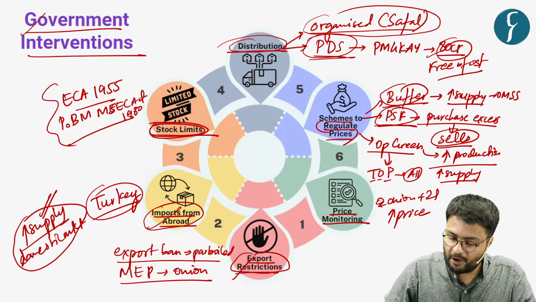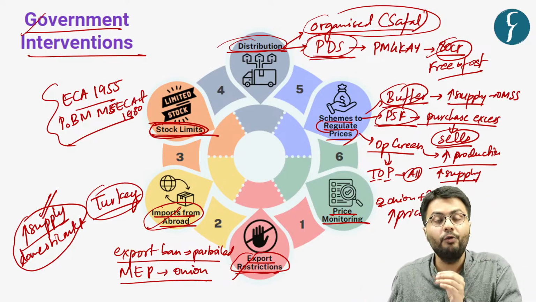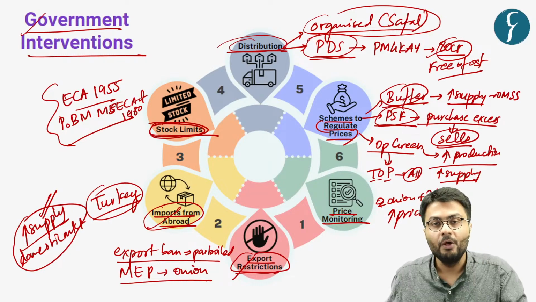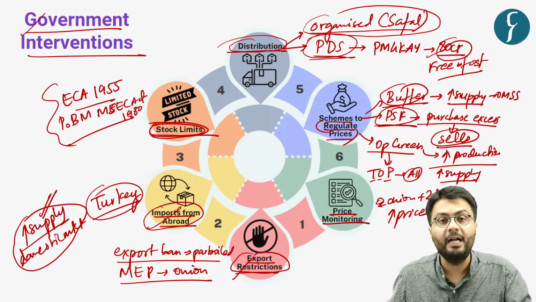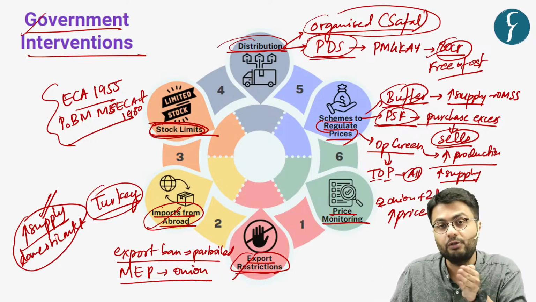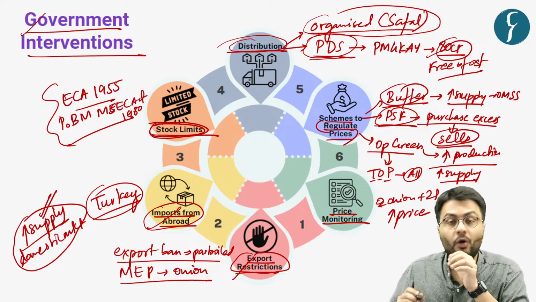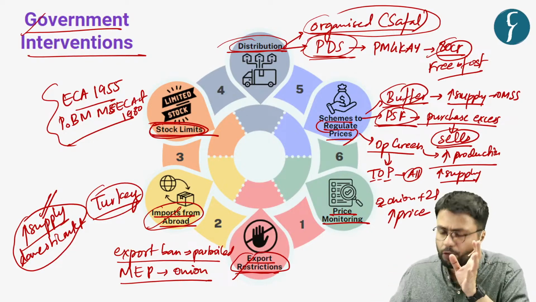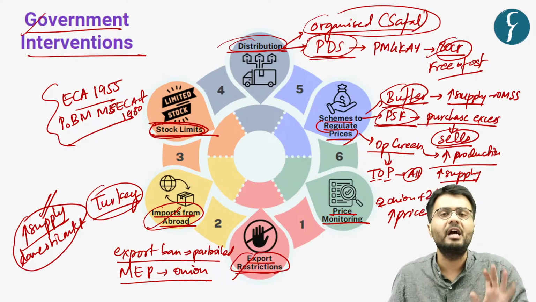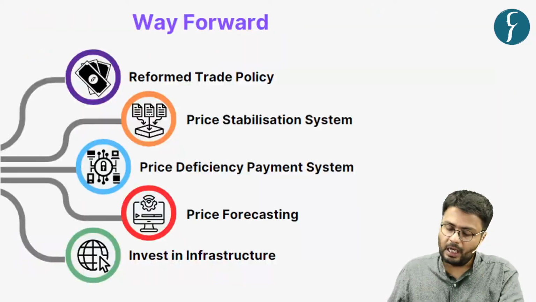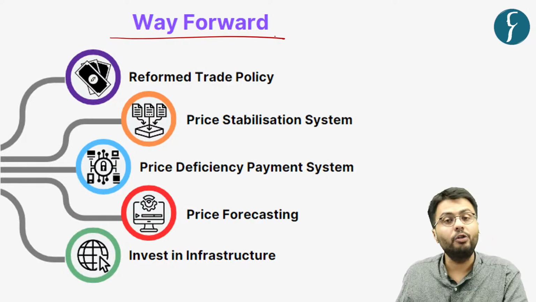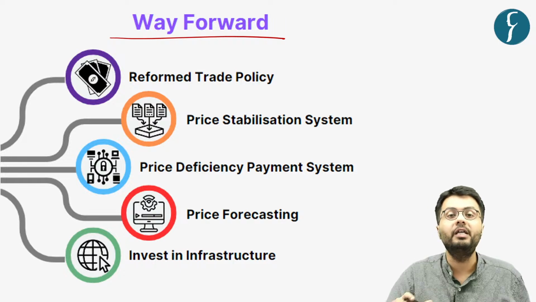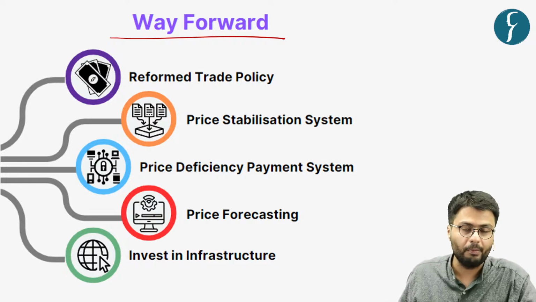So all these government interventions are aimed, first of all, to increase the supply of horticultural commodities in the market, to provide these food items either at a subsidized price or for free, and also to regulate the prices of these food products in an economy through various monitoring and government schemes. Now, in this regard, let us understand what should be the way forward in order to reduce food inflation in an economy.